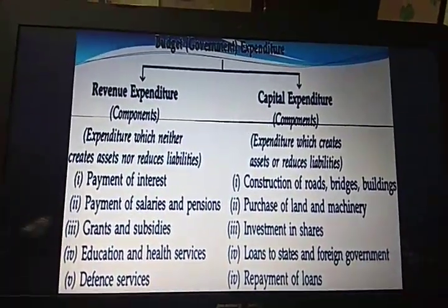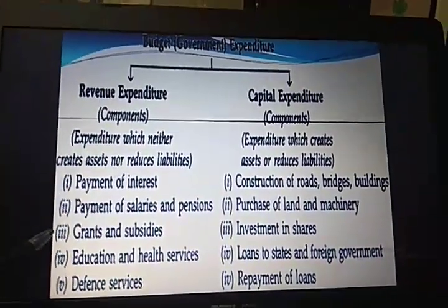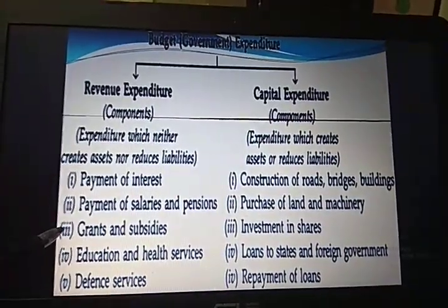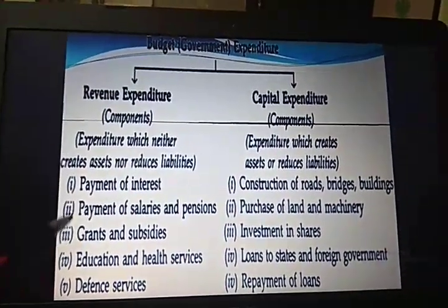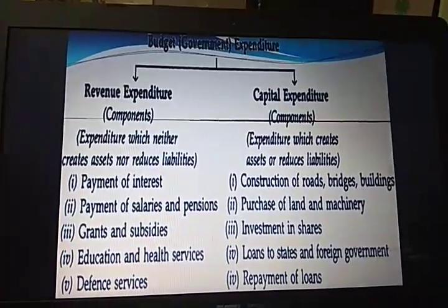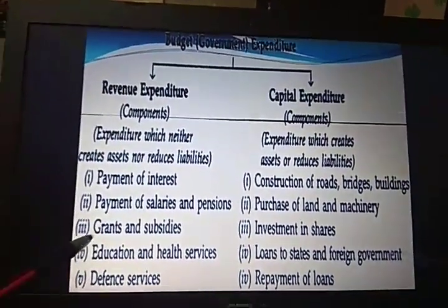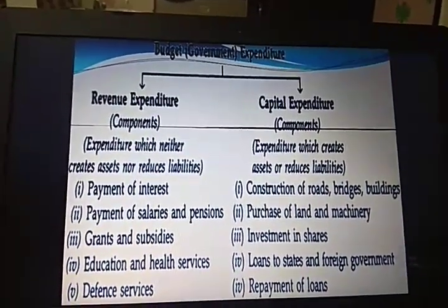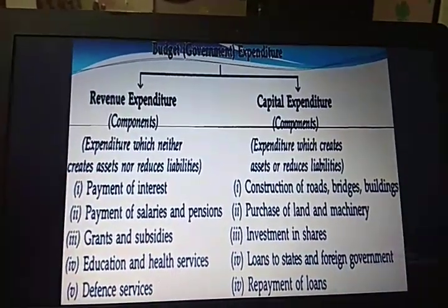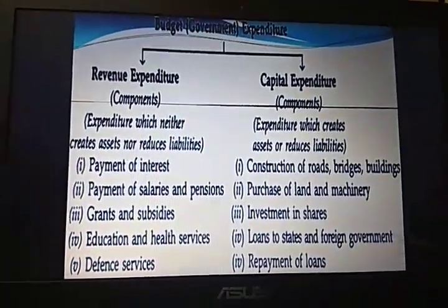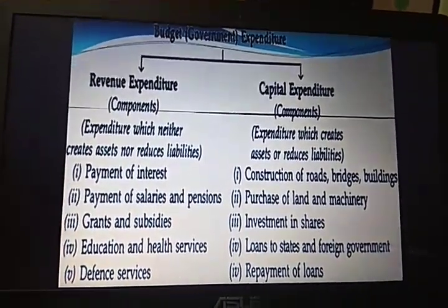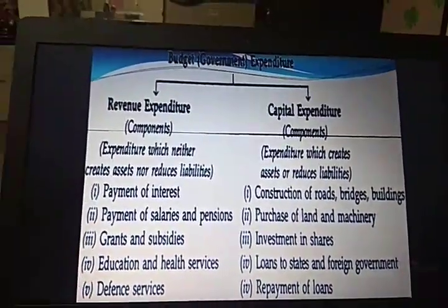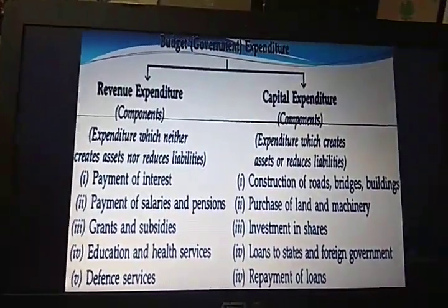Grants and subsidies. Now students, this word grant is known as help. The government can get help from the rest of the world, from any organization, from anybody else. So grant can be known as help. It can also be known as aid, AID, which means help. So a grant, that is help received from the rest of the world, is revenue expenditure because it neither creates assets nor reduces liability. When you get help from anybody, you are not liable to help that person. That is merely your own wish, whether you do it in return or not. It is not obligatory or a compulsion for you, so it does not create your liability.